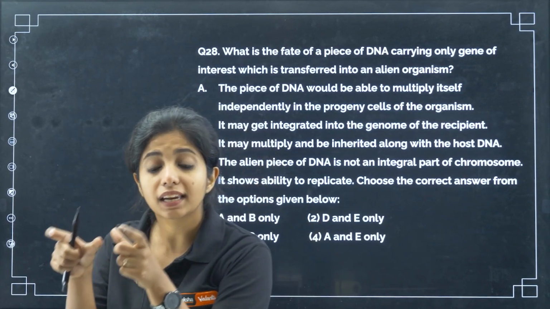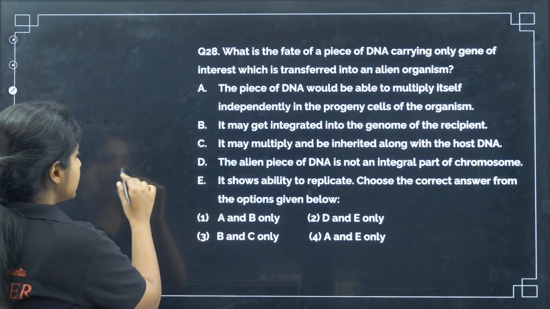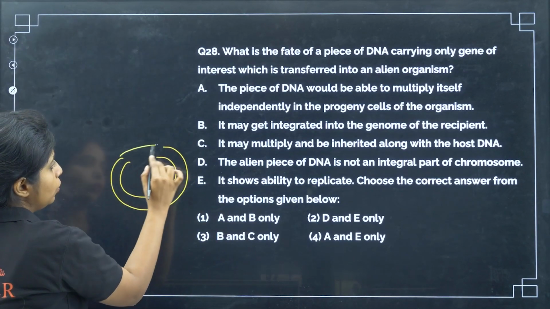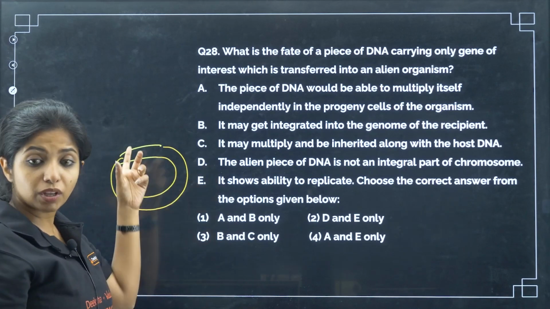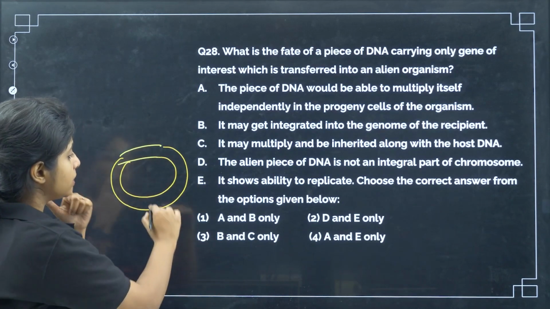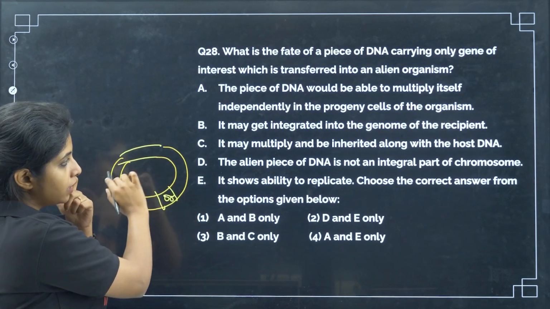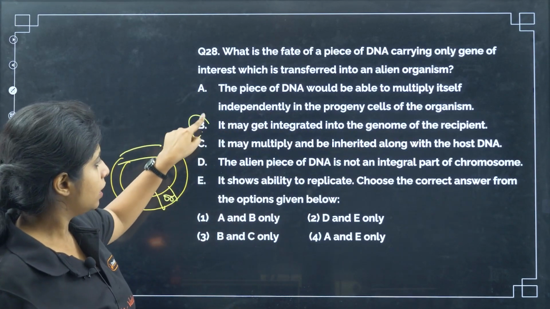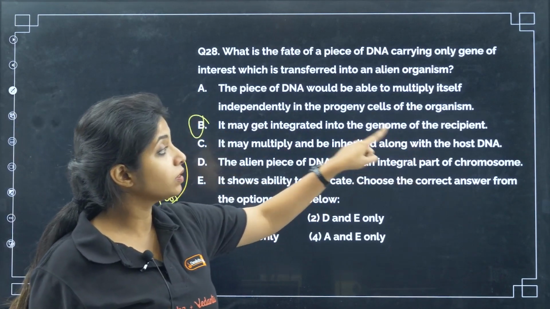It has to integrate. Integrate into what? The DNA of the host organism, then probably things could work, because this host organism DNA would have an origin of replication and then this can replicate. So it may get integrated into the genome of the recipient. Yes, it may. It may multiply and be inherited along with the host DNA.